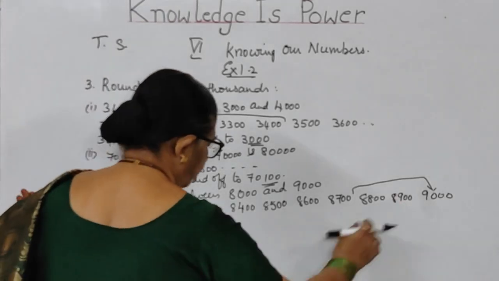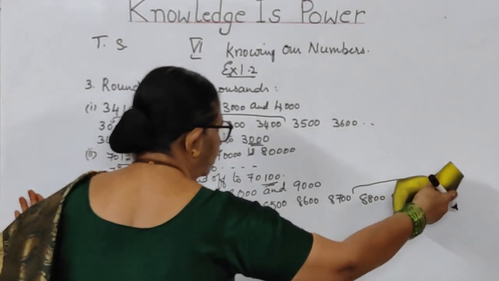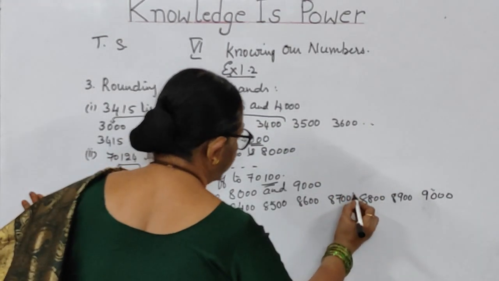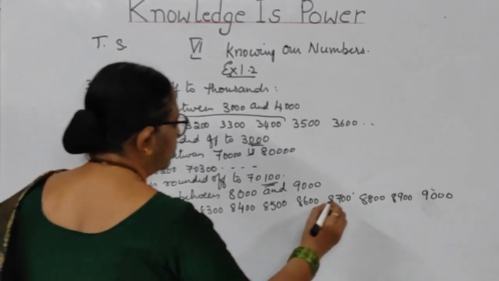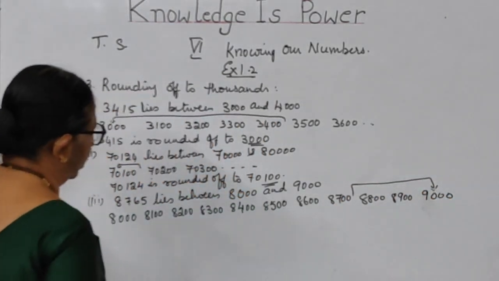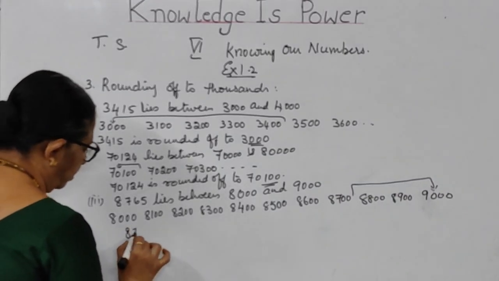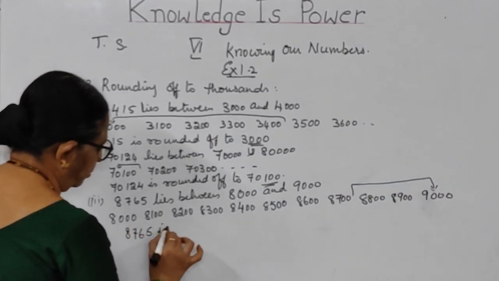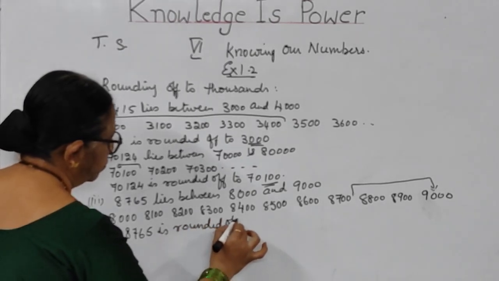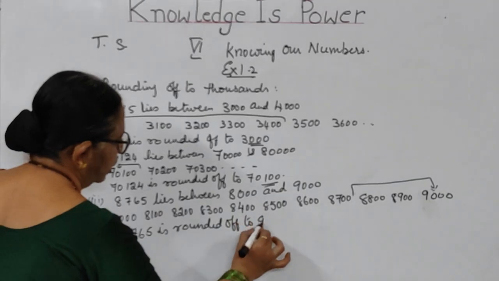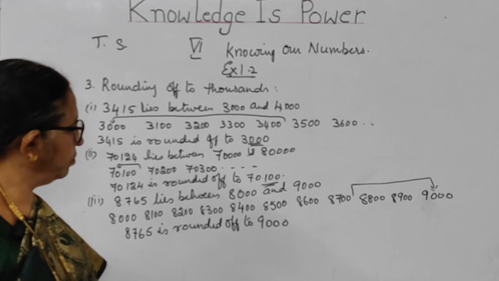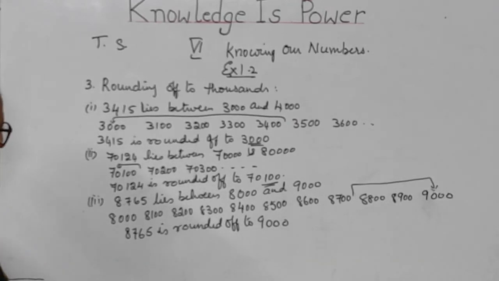So 8,765 is rounded off to 9,000. So copy this, third one, children. I will do the next one.